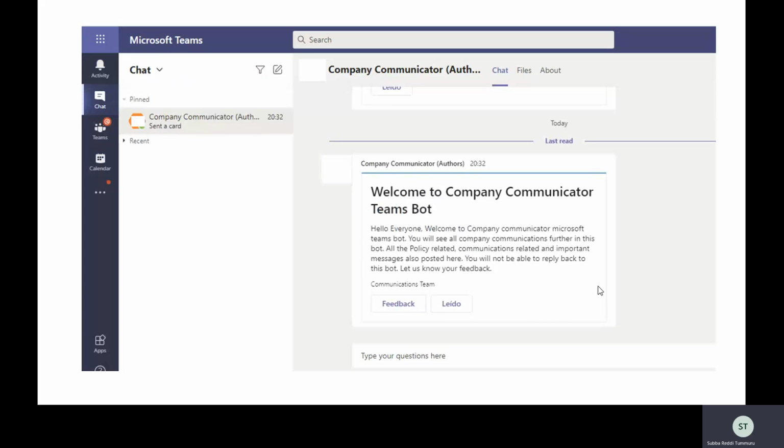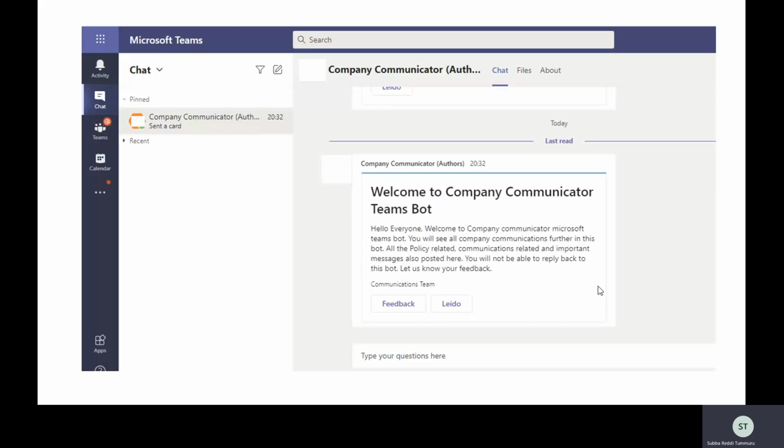Earlier there was a consideration: if we are sending thousands or lakhs of messages to users, it used to throw an exception saying 429 too many requests. For example, if you are trying to send like 1000 messages concurrently within a second, then your bot will throw the error called 429 too many requests, a threshold issue.